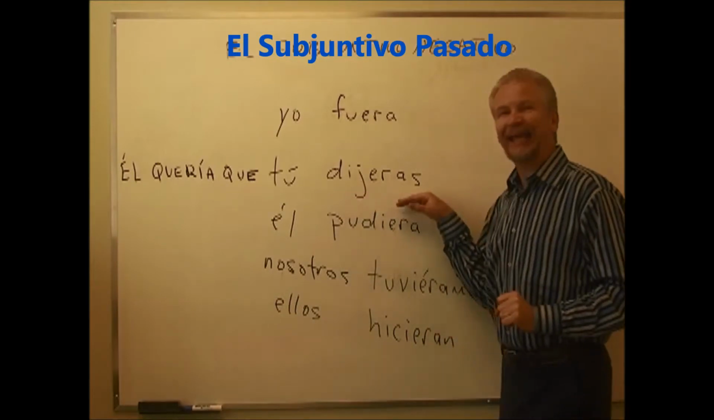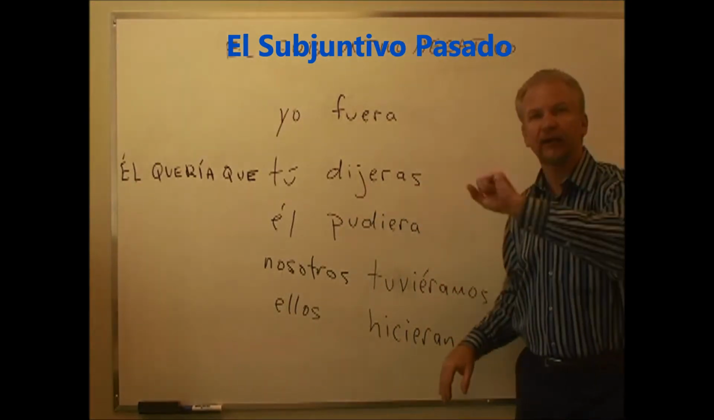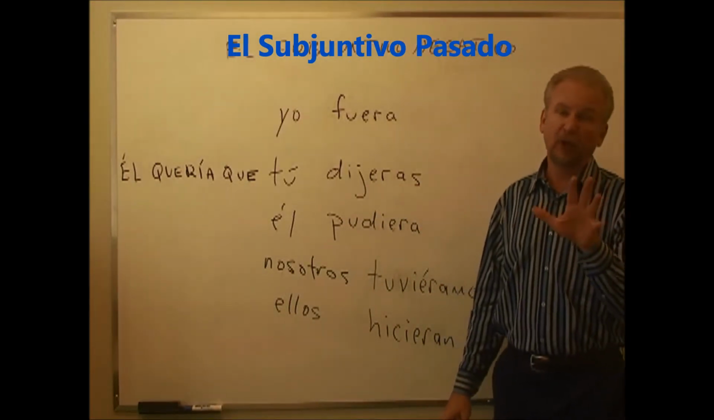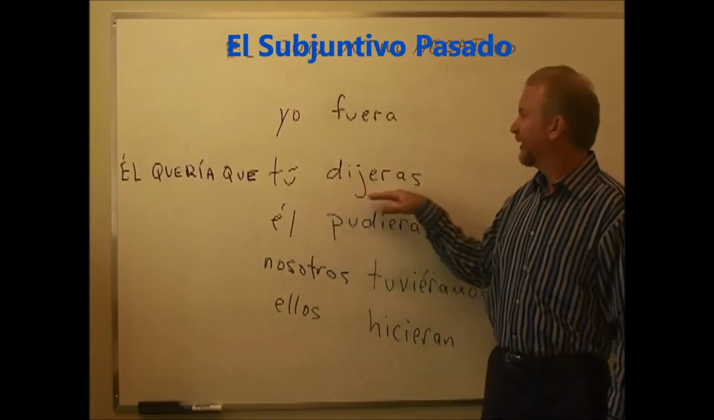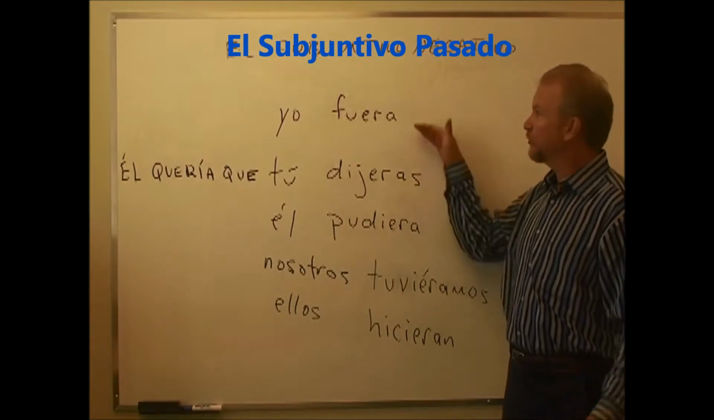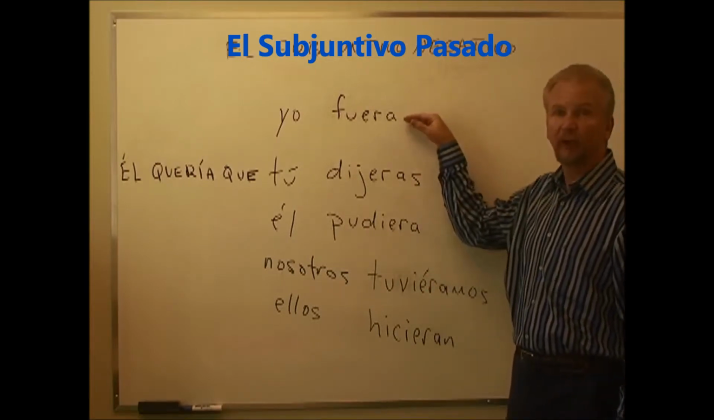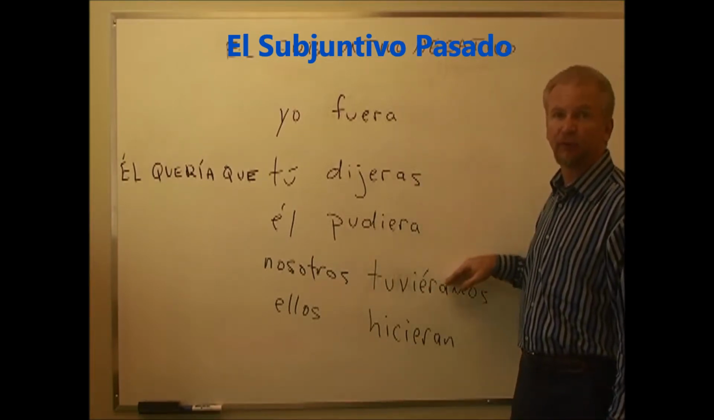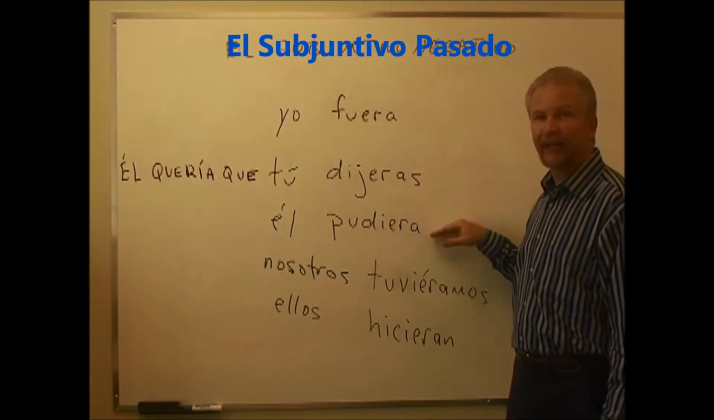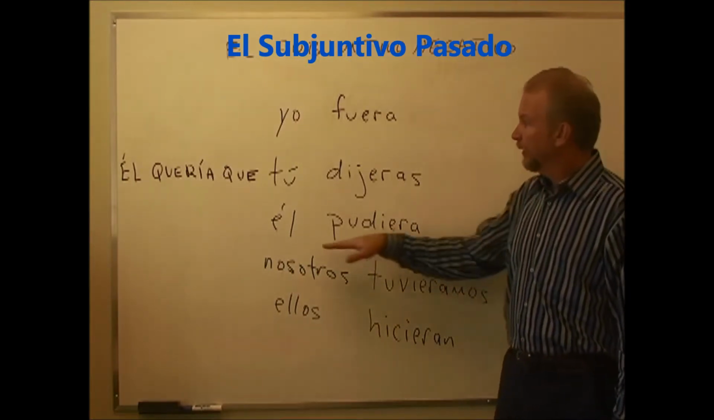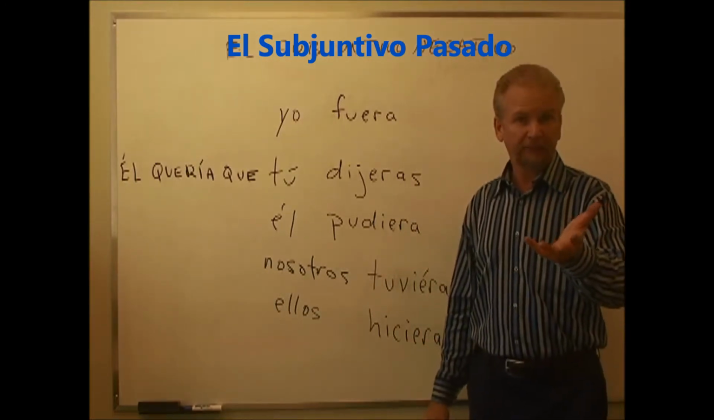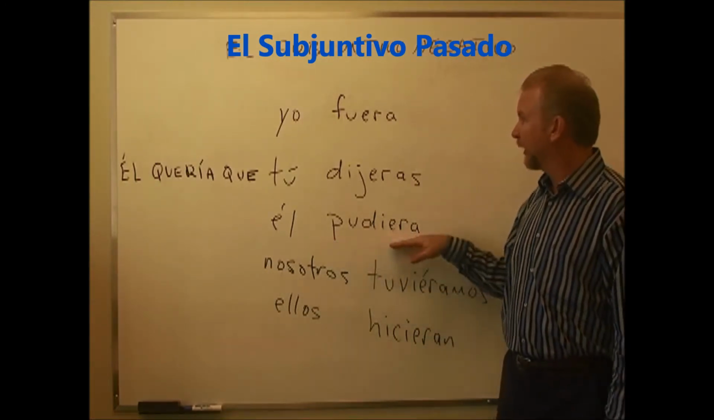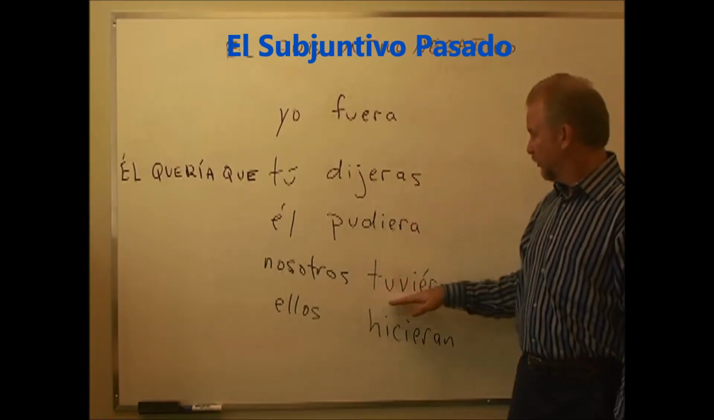The verb decir. In the present form we say digas. The past, dijeras. So again, these conjugations would be similar for everybody. Yo fuera, tú fueras, él fuera, nosotros fuéramos. Tú dijeras, él dijera, nosotros dijéramos. Él pudiera. That's the form of poder. So, él pudiera, tú pudieras.